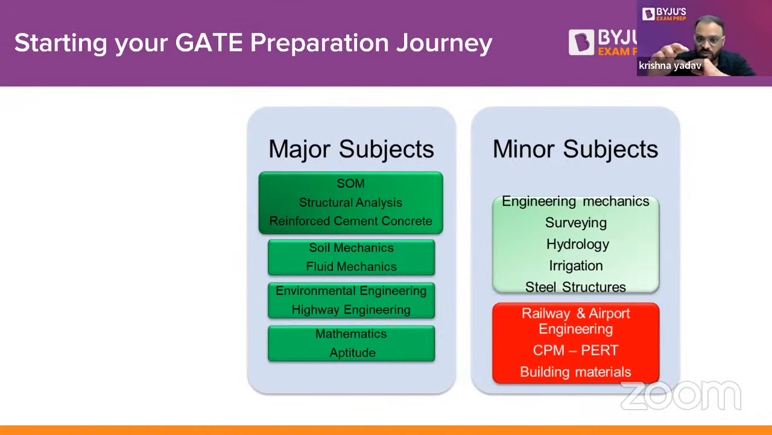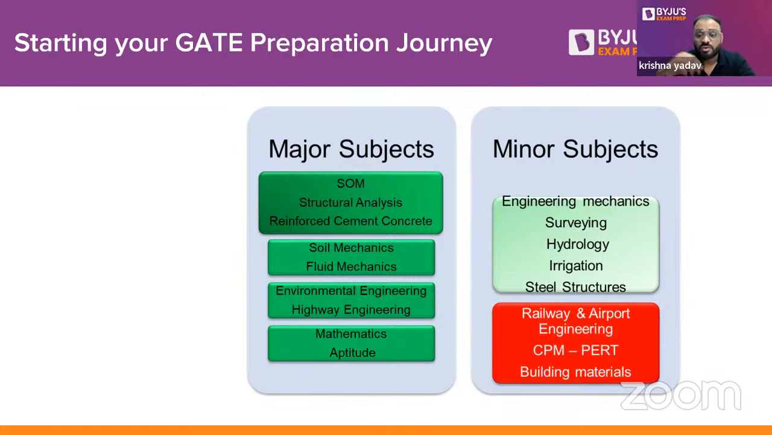So you can see here, guys, one portion is a light green one, and the next one is a red one. So why is it different? Let me tell you one thing. From engineering mechanics, survey, hydrology, irrigation, and steel structure, you always get questions. But the weightage of these particular subjects may be lesser, like it may be 2 marks or 3 marks. Sometimes it may be 4 marks also.